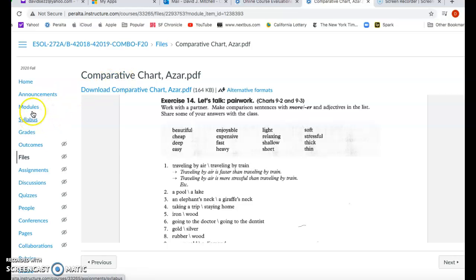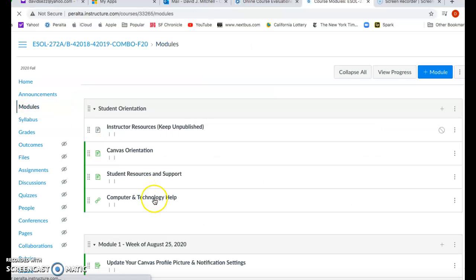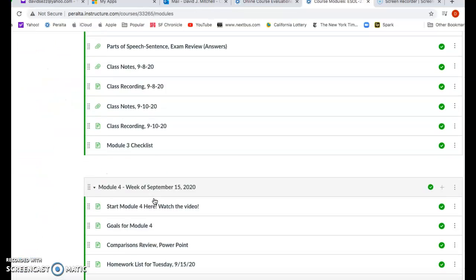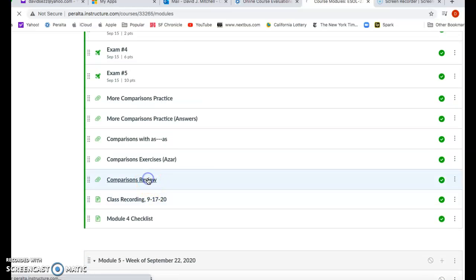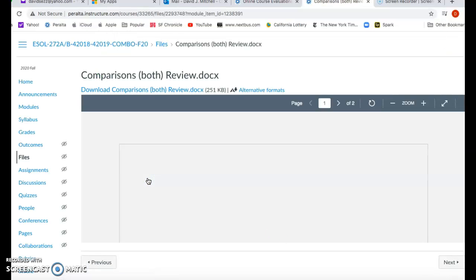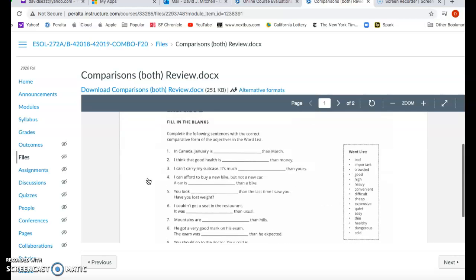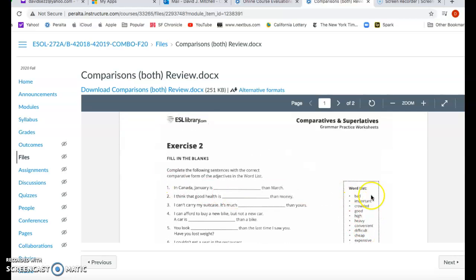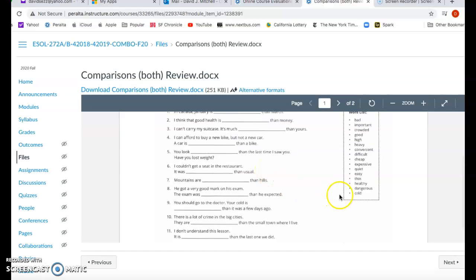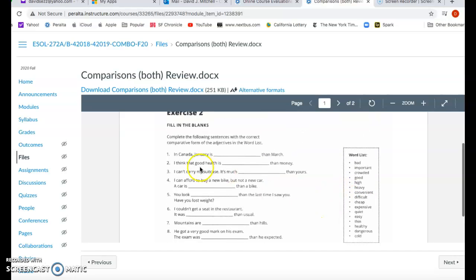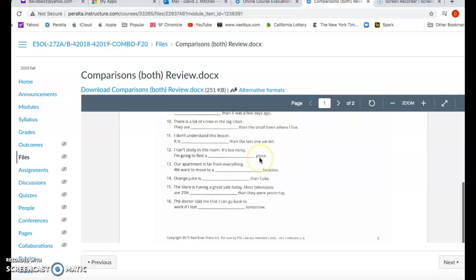Okay, and then what I'd like you to do is go to the end of Module 4 also and do the comparisons review. Okay, the comparisons review is an exercise that you use these adjectives over here to fill in the blank here. So for example, in January is blank then March, and you would say cold, right? So in Canada, January is colder than March, all right?